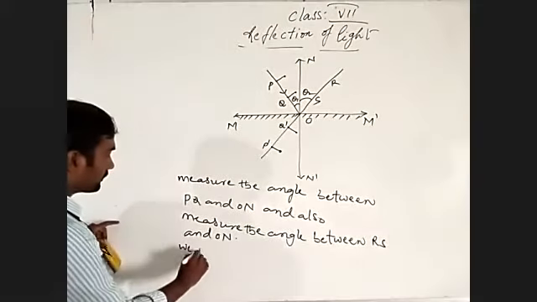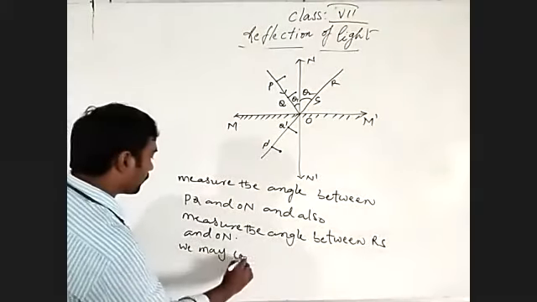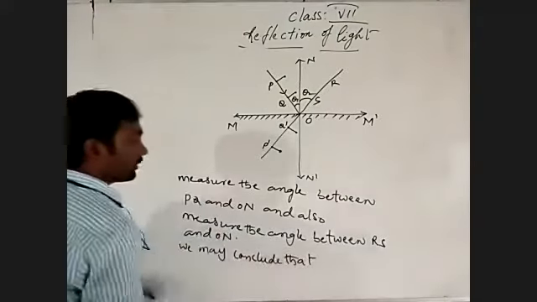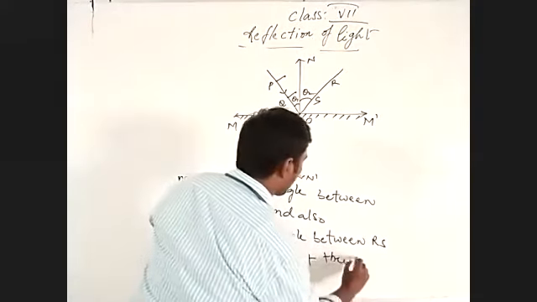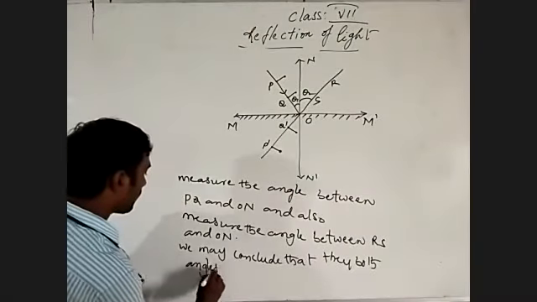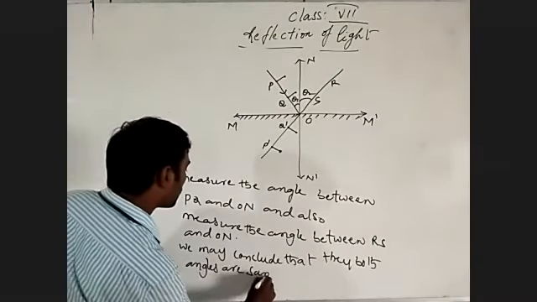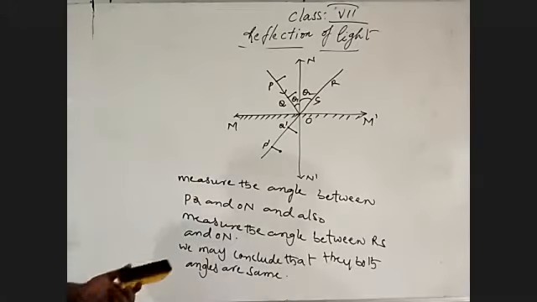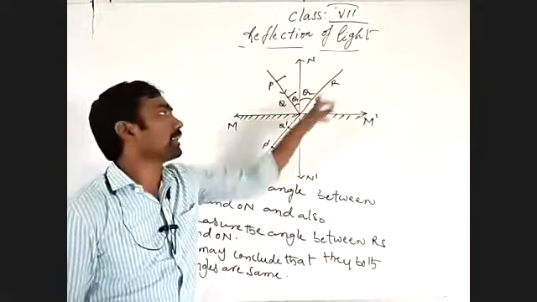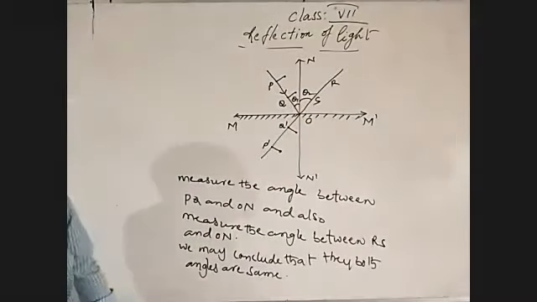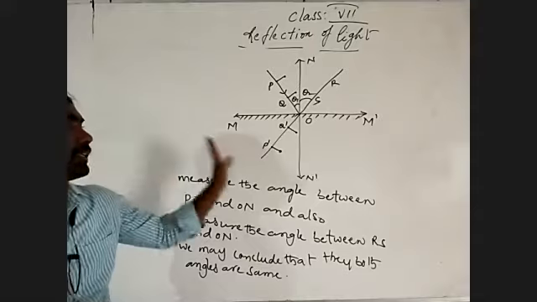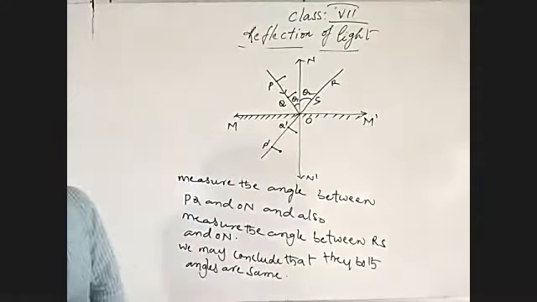We may conclude that both angles are the same. By measuring the angle between PQ and ON and between RS and ON, theta 1 is equal to theta 2. Experimentally, we can measure using a protractor that the angles will be the same. Theta 1 is equal to theta 2.